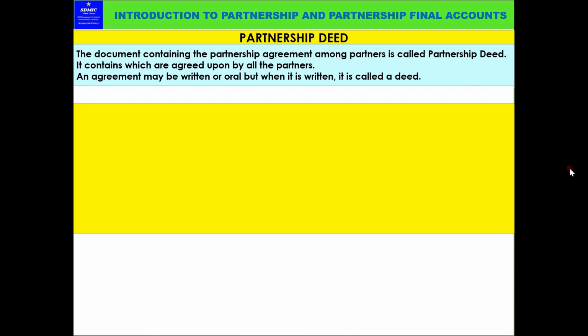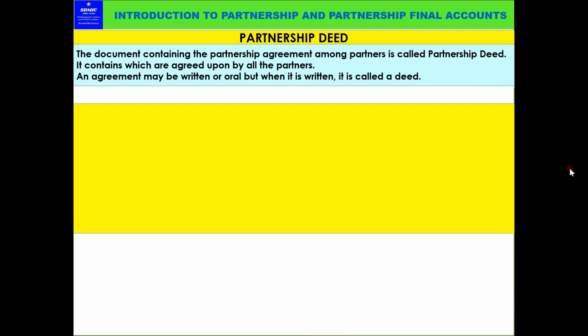There is no proof. Tomorrow, if there is any dispute among the partners, that also you are going to learn in the features and other things. What is important? Why a partnership deed is required? That time you will learn that. So this time, when I am telling you that, you can recollect that.